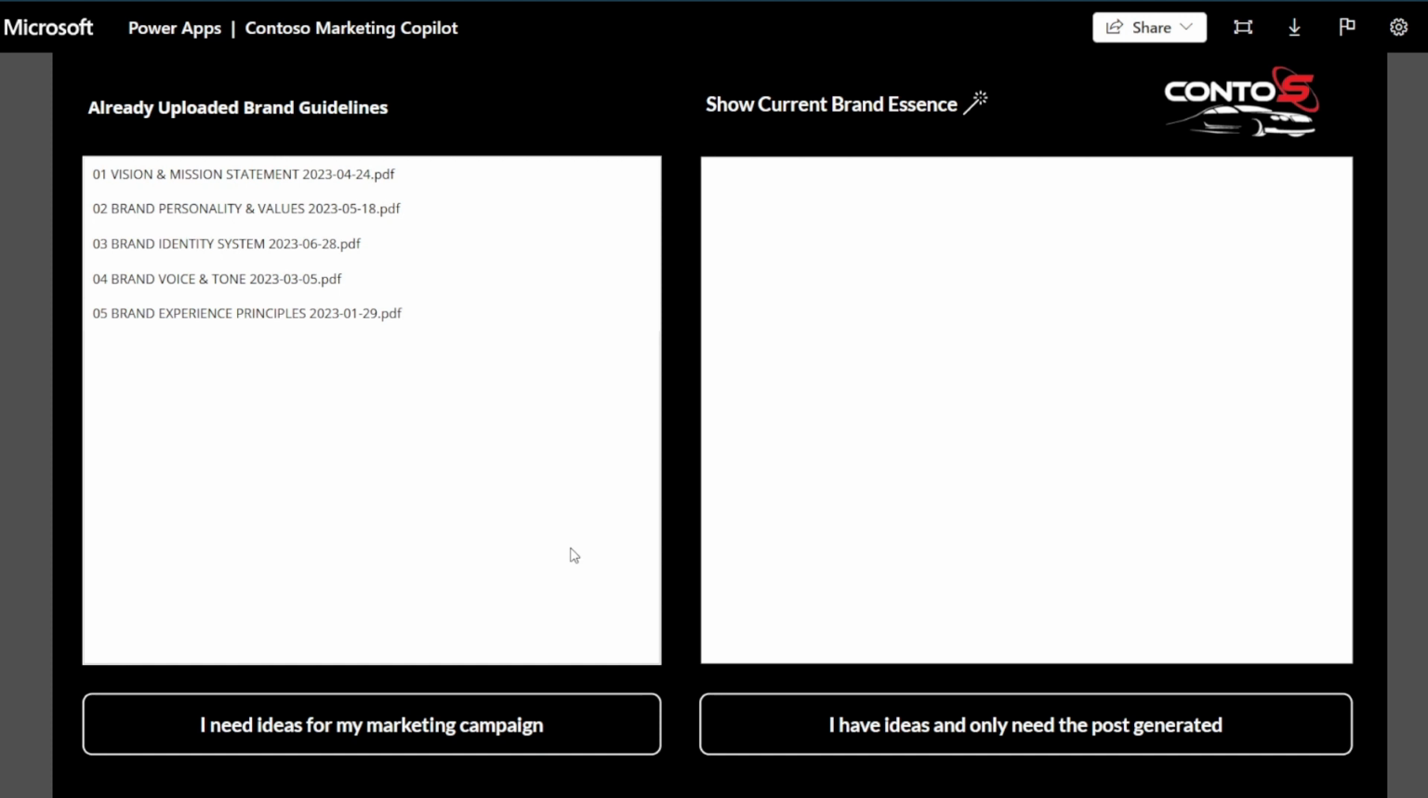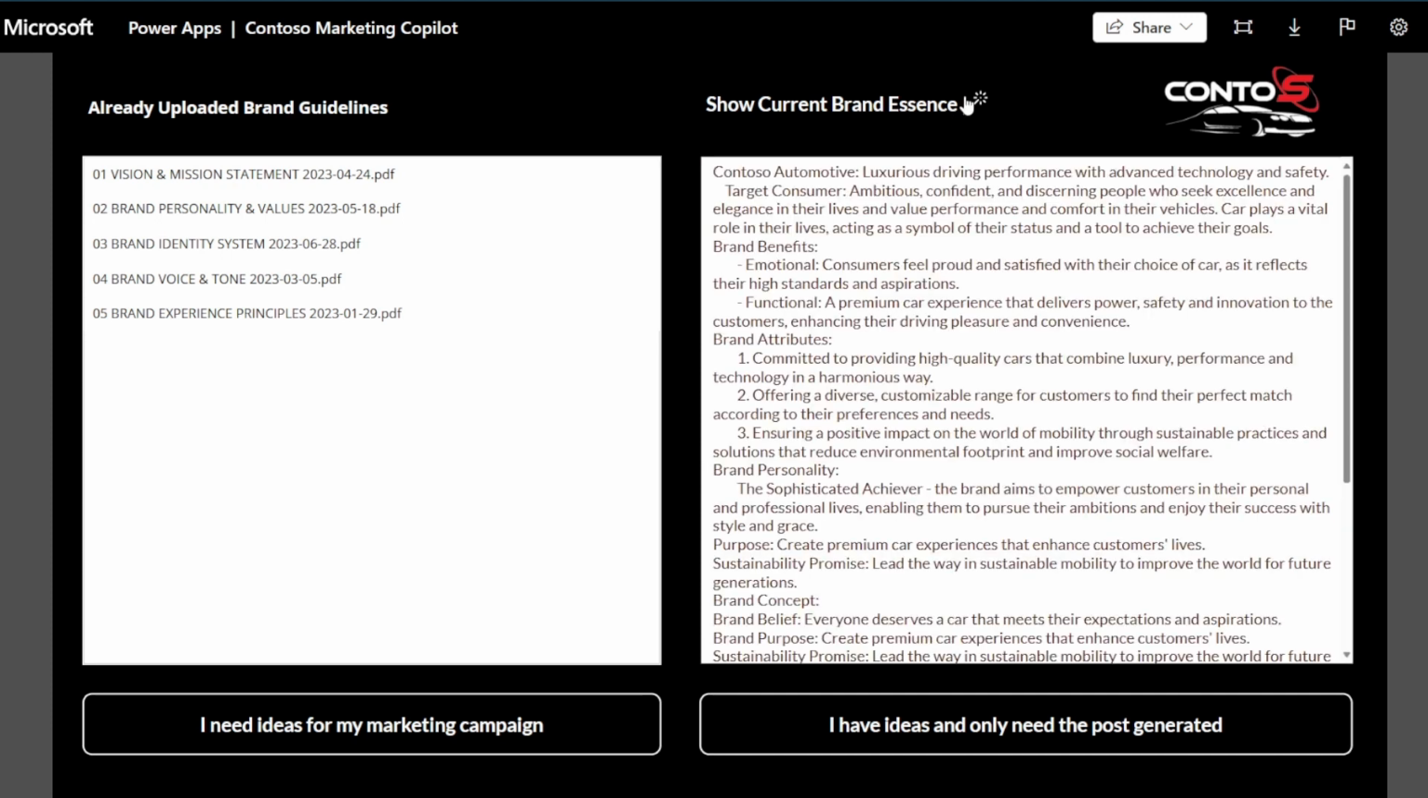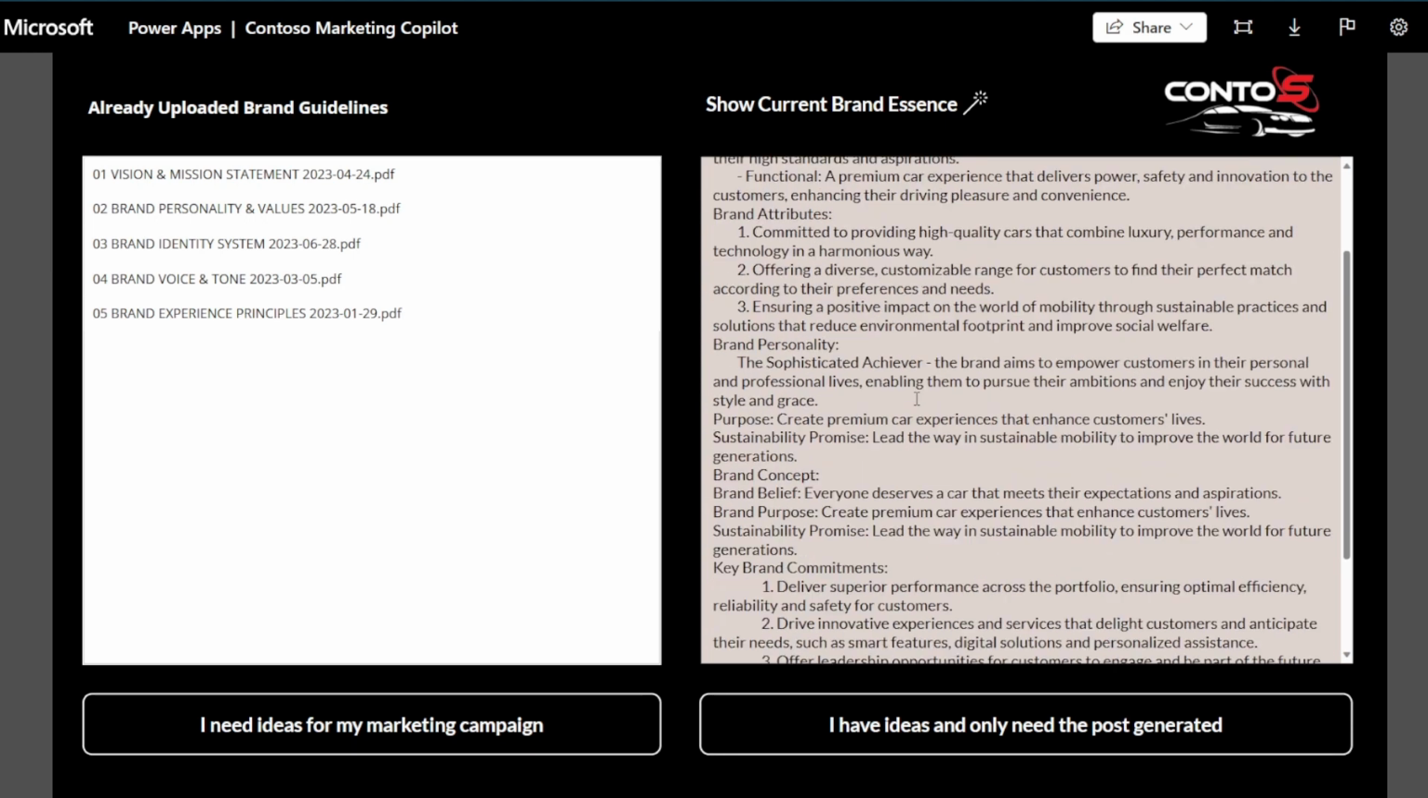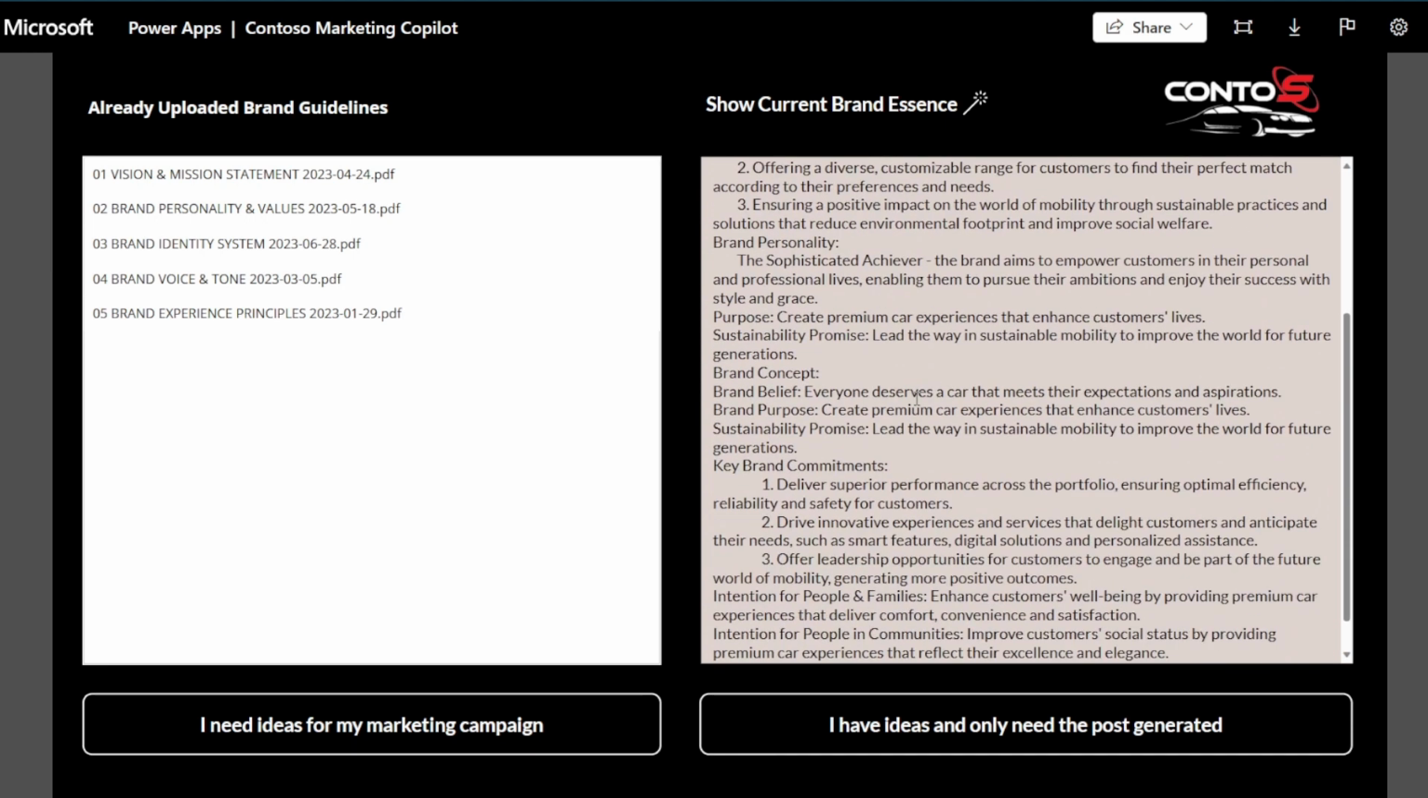In terms of marketing, brand guidelines are the multi-dimensional rules that help express a brand and ensure that a brand is communicated correctly and presented consistently. The brand essence is the crystallized version of the brand guidelines that builds the soul and the core identity of the brand. Now, clicking on this magical wand allows the user to have a look at the predefined brand essence that is synthesized from a variety of Contoso Automobile's brand documents. This brand essence provides the core context from which the copilot will draw inspiration.